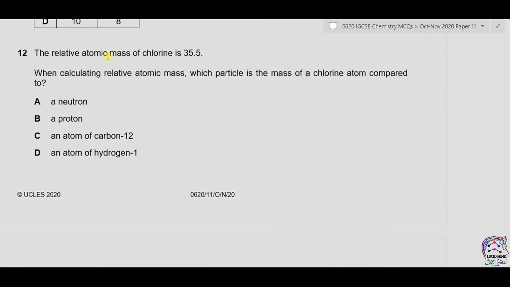Question number 12. The relative atomic mass of chlorine is 35.5. When calculating relative atomic mass, which particle is the mass of a chlorine atom compared to? Whenever we are taking relative atomic mass, it means that it is compared to an atom of carbon, which is taken as 12. So A, B and D are incorrect. The only correct option is C.